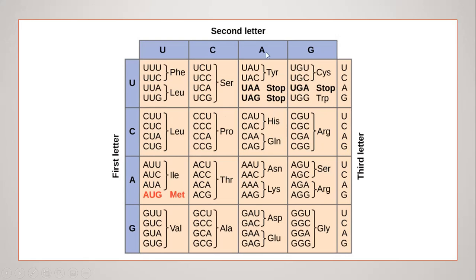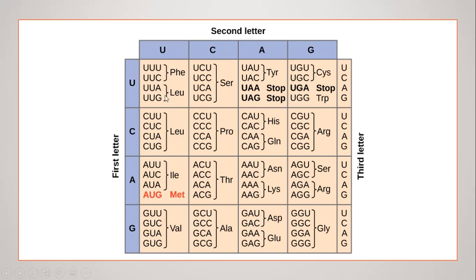As you can see in this table, these are UCAG, UCAG. These are the letters of the genetic code, and when these letters are combined in trinucleotide form, they constitute a codon. And a single codon is responsible for an amino acid.